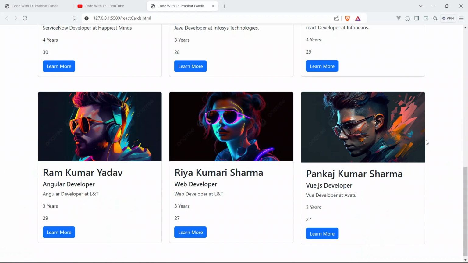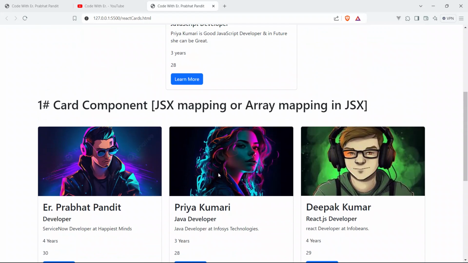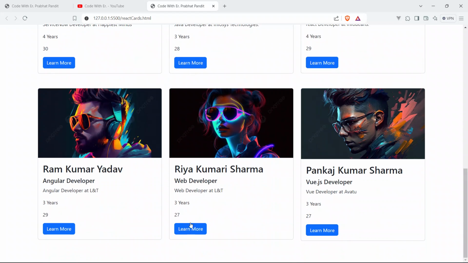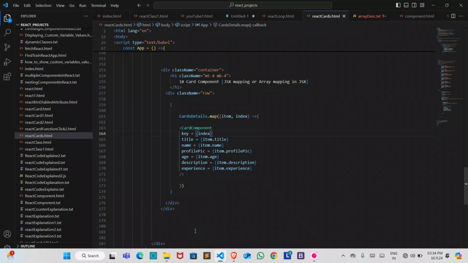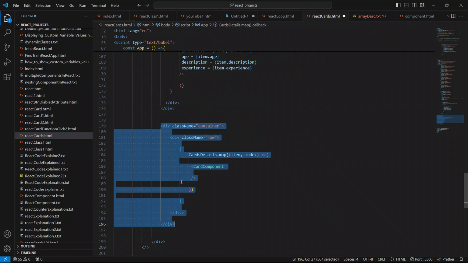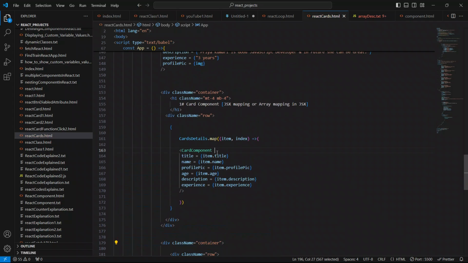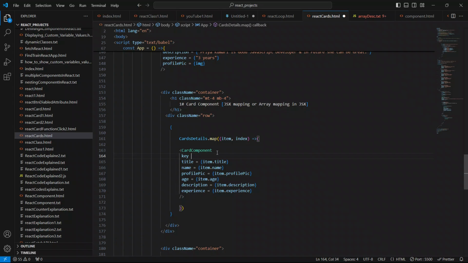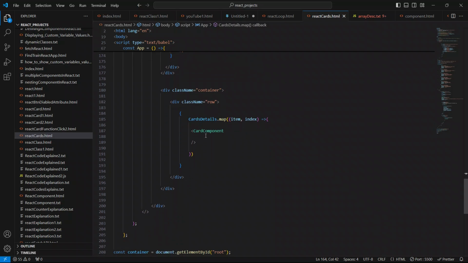So cut it out. Now we are going to use the second method to display the card below this. Just paste it here. Oh, we have to press Control Z, otherwise it will take a lot of time. So Control Z, yeah, it's here, and we can show the comment, key also. I explained what a key is, so give the index because it is unique. So this is it. Now inside this card component, I explained what I did here, guys. I have explained very well what I did here.